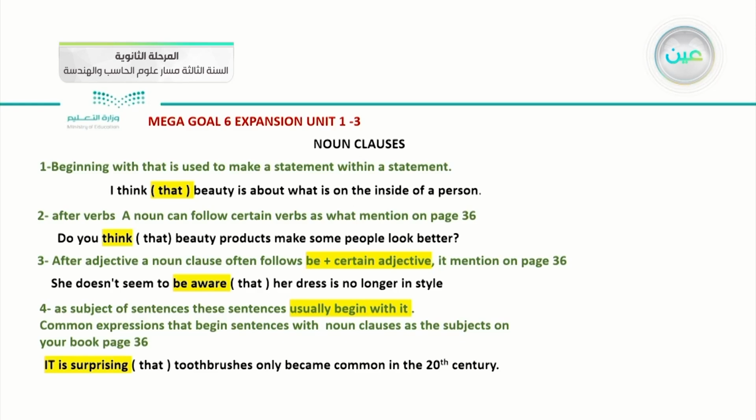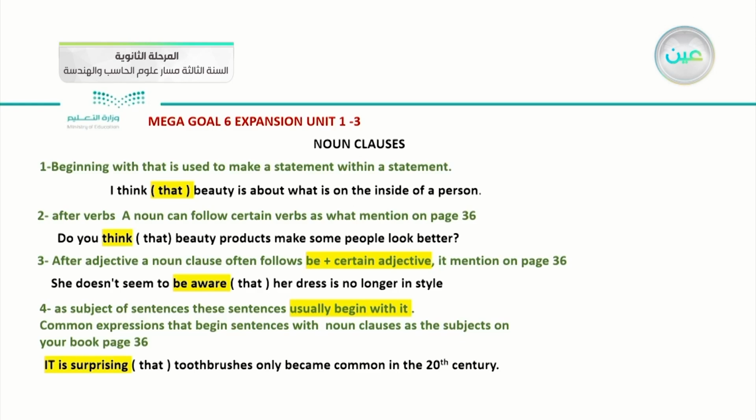We take one example: It is surprising that toothbrushes only became common in the 20th century. Look at the first part of our sentence, it is surprising. I make a noun clause the subject of this sentence.